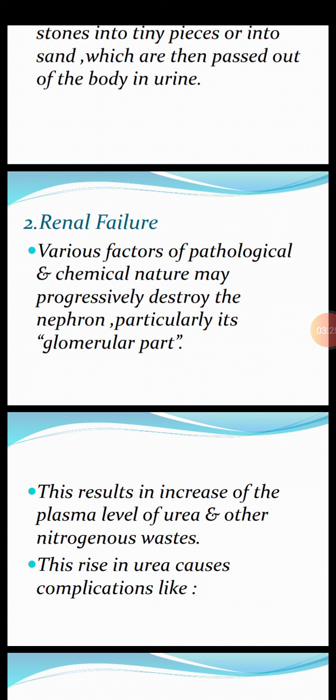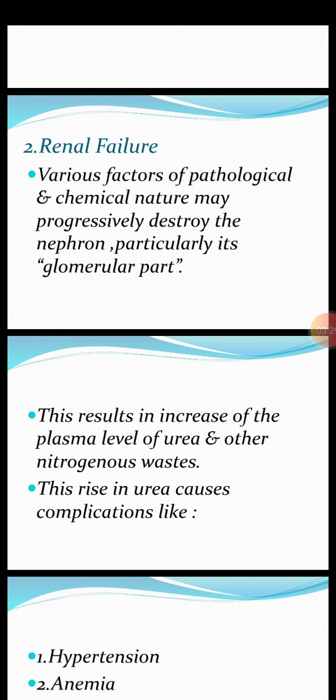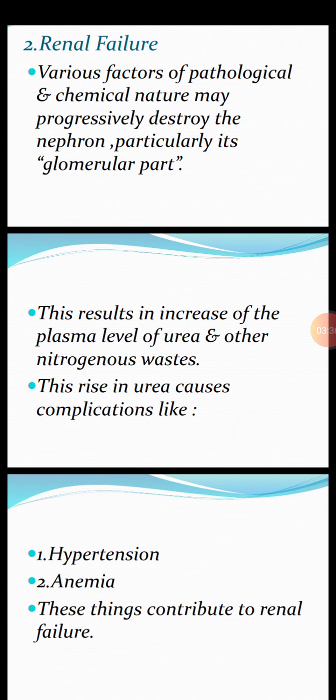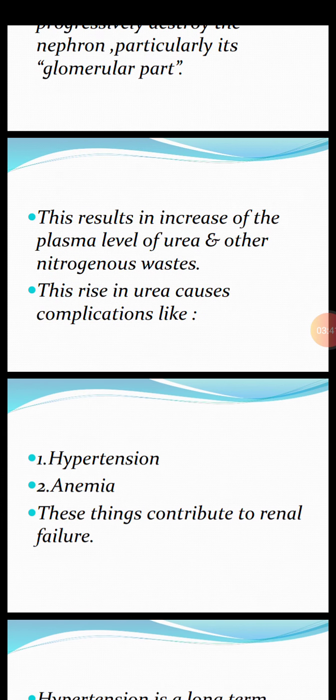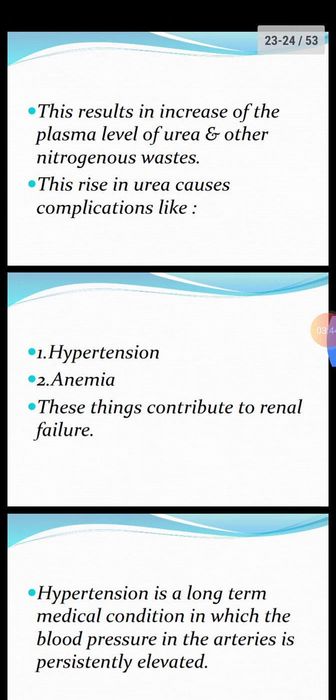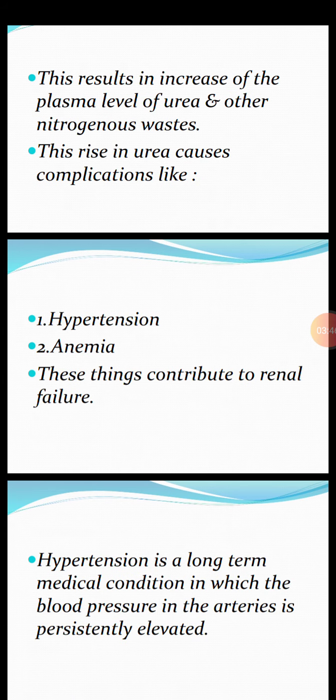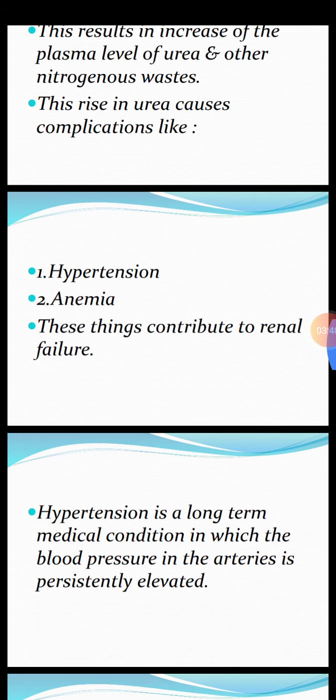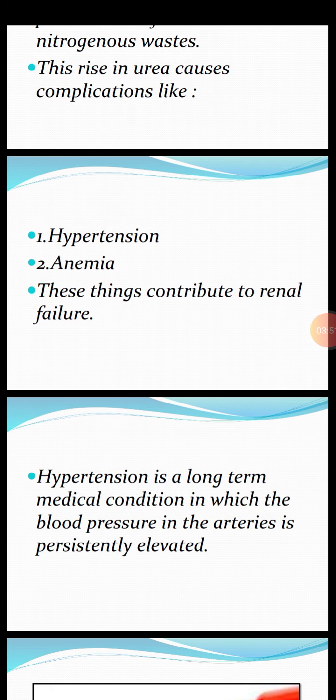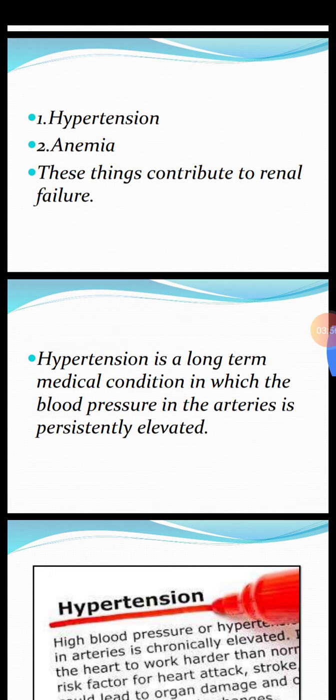Second is renal failure, when kidneys are not able to work. Various pathological factors like diseases and chemicals may progressively destroy the nephron, particularly its glomerular part. As we have discussed, glomerulus is a ball of capillaries. This results in the increase of plasma level of urea and other nitrogenous wastes. Their rise causes complications like hypertension and anemia. These contribute to renal failure, that is, kidneys are not able to work properly.